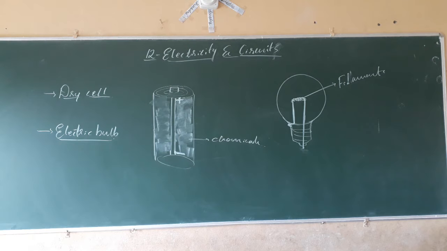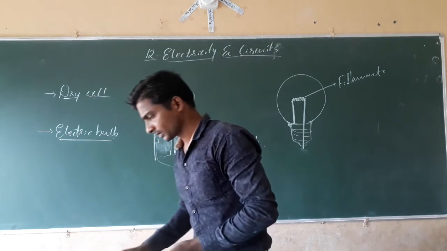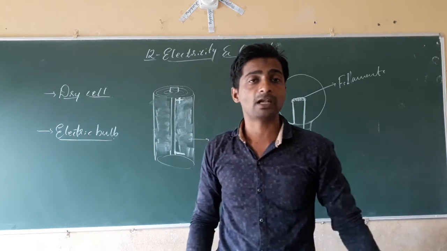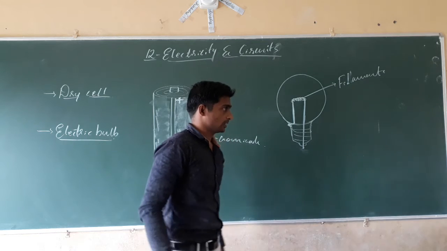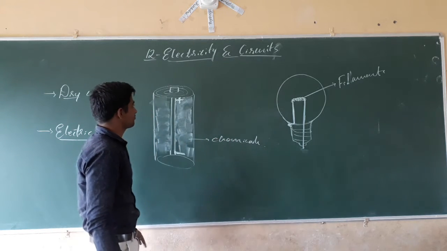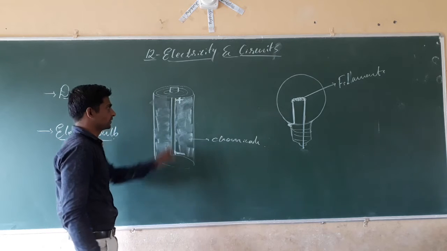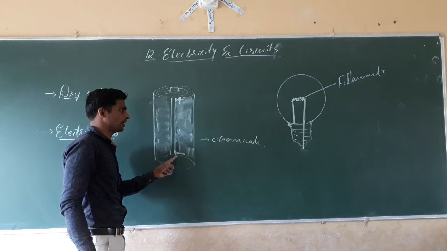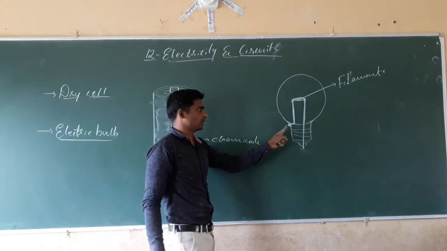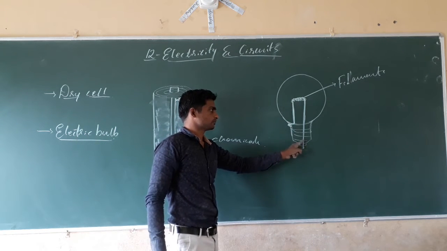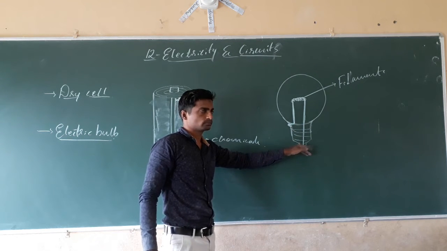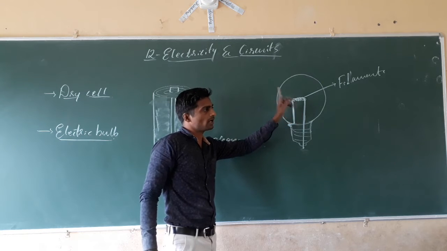Next, you may play with the fun of how to connect the bulb with the dry cell. Yes, you may have an idea. See here, dear students, in the dry cell, two ends are there, the positive end and the negative end. And here also two ends. Two wires are connected separately. They never join outside the bulb. Only inside the bulb they will join.